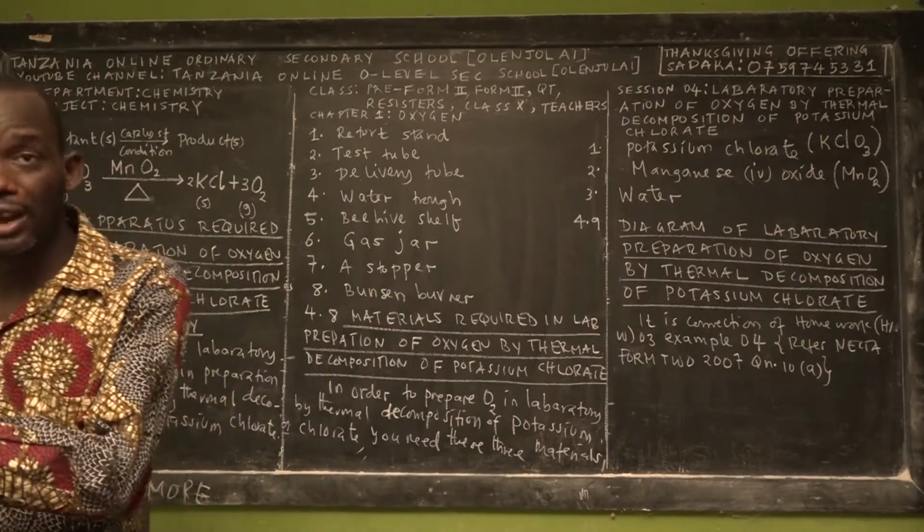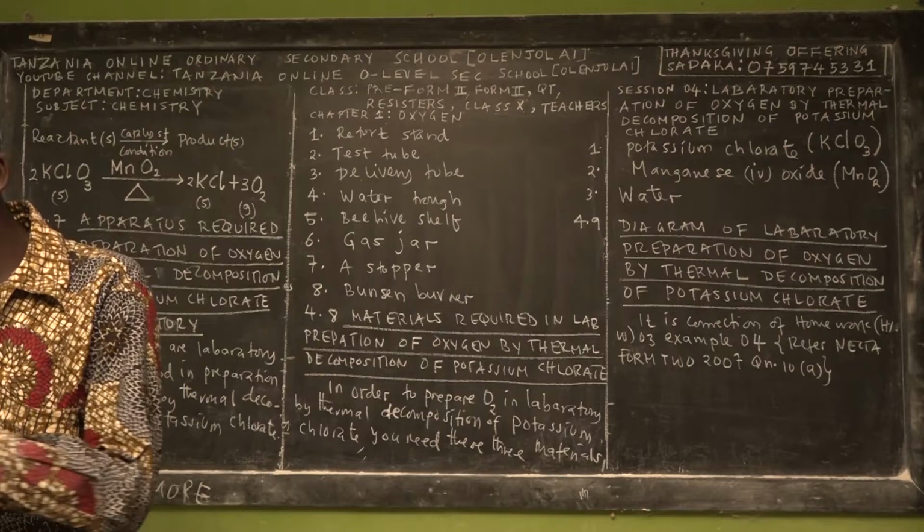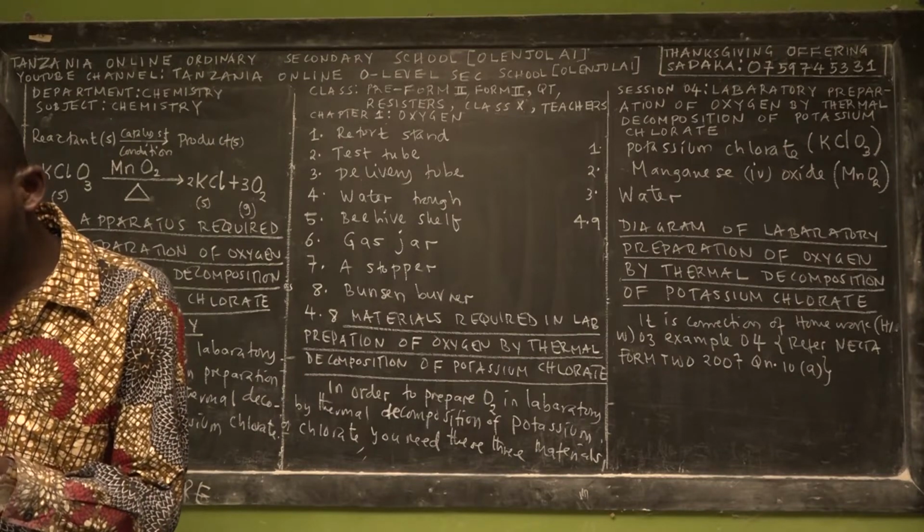You remember? So refer to your session 3. In case you forgot, I have a book here.